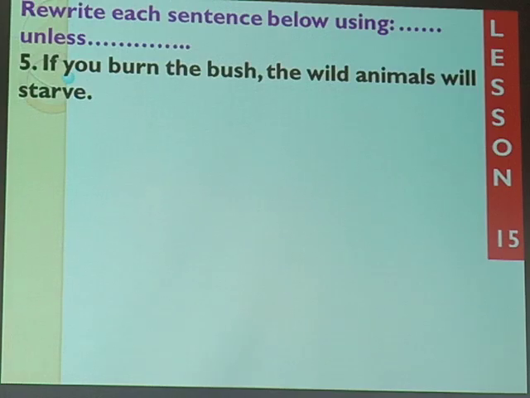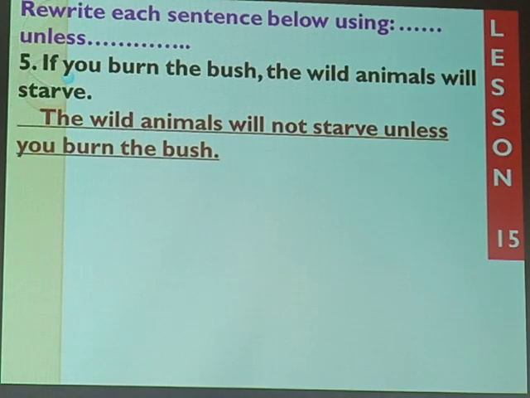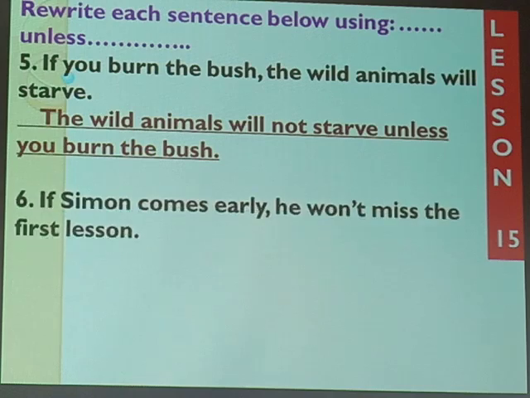They can die. So when you're asked to join the sentence of that kind, using unless, I know you wrote the answer, and check what we have for you. The wild animals will not starve unless you burn the bush. That's the answer. Remember the question was given. If you burn the bush, it is a condition. No one has burnt the bush yet. We're saying maybe if you burn the bush, but if you don't, the animals will not starve. That has been that.